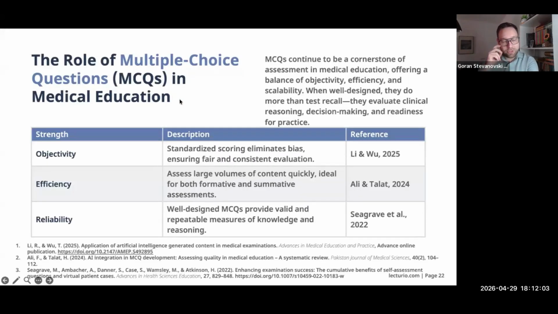Now, the role of multiple choice questions, as I said, is there because of this objectivity, efficiency, and reliability. And I only added this here so that you can see that there is a lot of scholarship proving this discussion. Now, MCQs continue to be a cornerstone of assessment in medical education. And when well designed, they do more than just crude recall or even recognition, but they do have the capacity, although we need to be more mindful to do that, to evaluate clinical reasoning, decision making, and ultimately the readiness for practice.